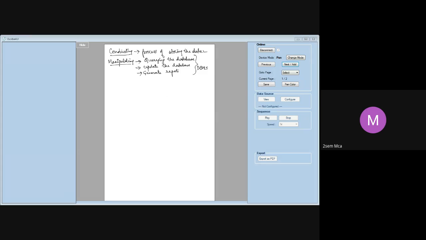Okay, I have a question for you. How do you differentiate between a query and a transaction? What do you mean by a query and what do you mean by a transaction? Anyone? What is the difference? Come on, let me have some answers. What is the difference between a query and a transaction?